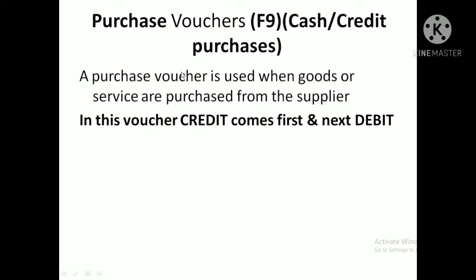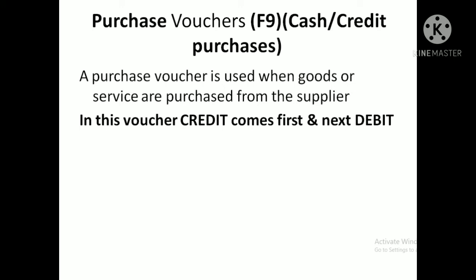Then I'll give one example for clarification. In case the company purchased a fixed asset, like machinery, in that situation don't use this purchase voucher, because the company doesn't have the nature of purchase and sale of fixed assets.